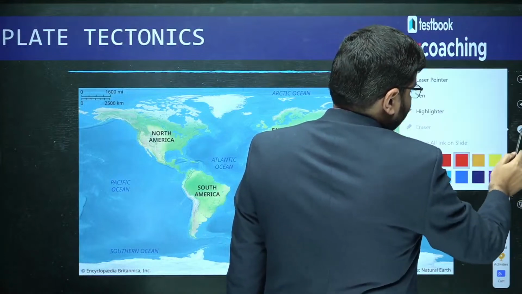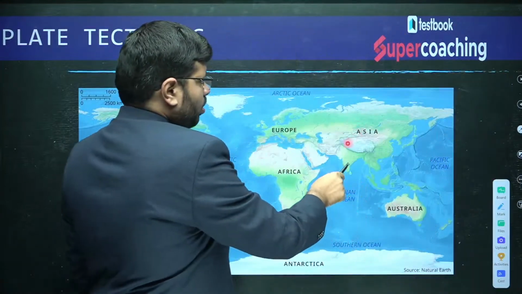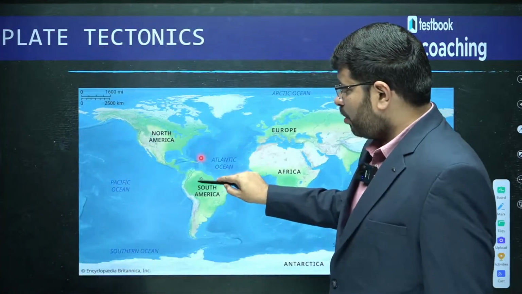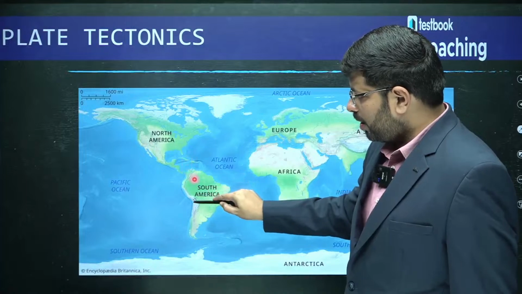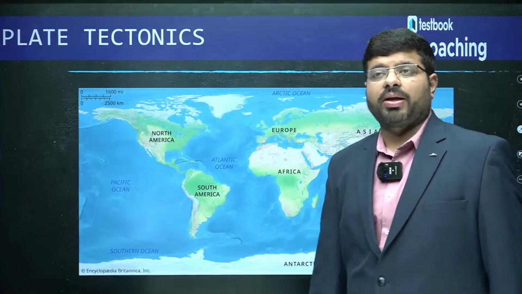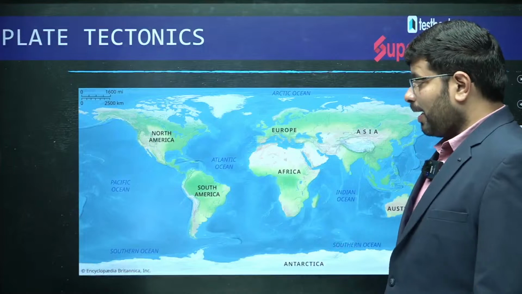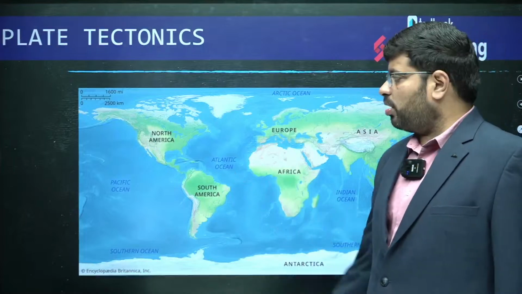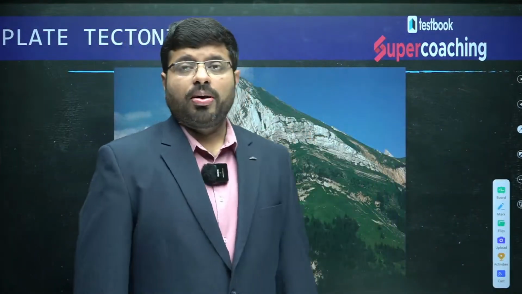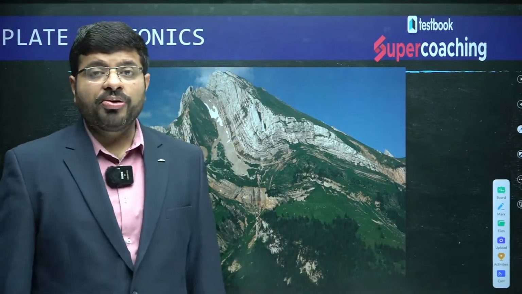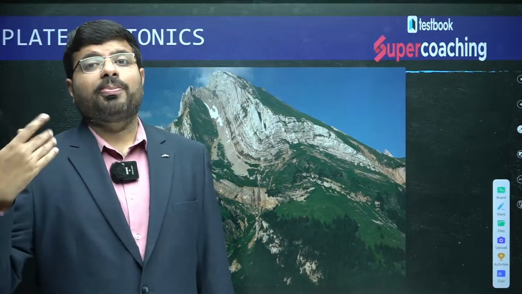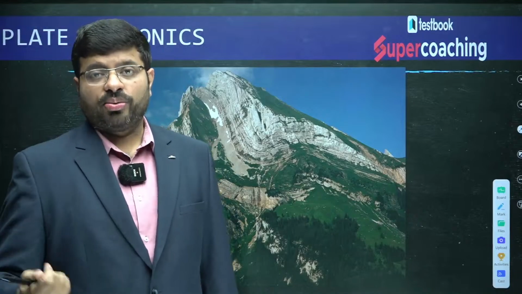For example, you can see why the Himalayas are located here, as you can see with the laser pointer. You can also try to understand why the Andes mountains are located all along the boundary of South America. We are trying to explain not just the distribution of oceans and continents with plate tectonics, it also explains the formation of mighty mountains like the Himalayas. As I told you, geography is all about what? Where are they located, why are they located, and how do they have an impact? We are talking about where and why now.